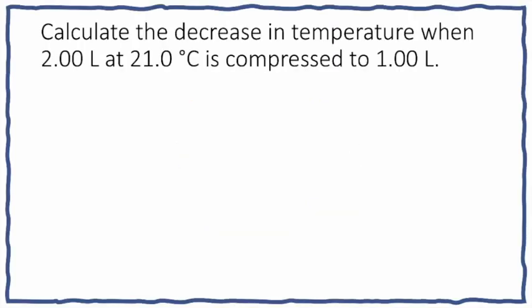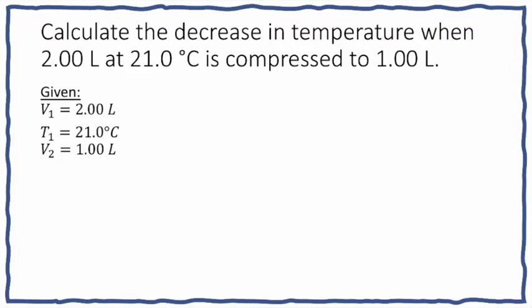Now let's show this in action. We're going to calculate the decrease in temperature when 2 liters at 21 degrees Celsius is compressed to 1 liter. So we're given that our initial volume, which we'll designate as V sub 1, is 2.00 liters. Our initial temperature, T sub 1, is 21.0 degrees Celsius, and our final volume will be 1.00 liters.